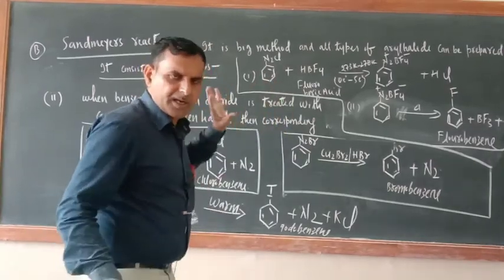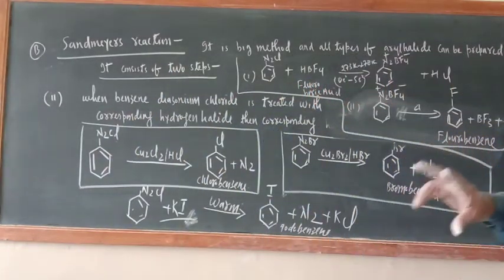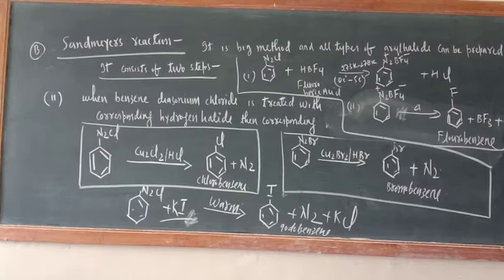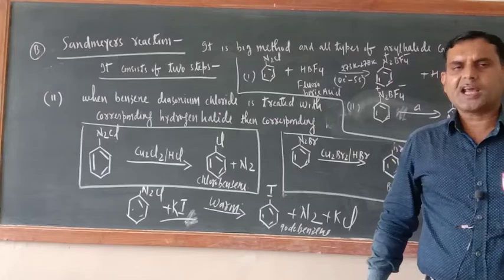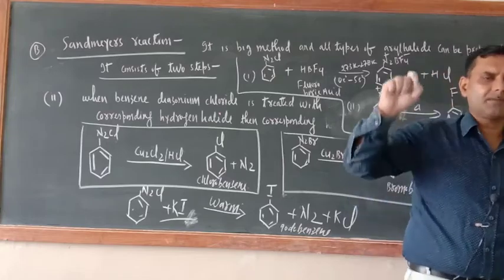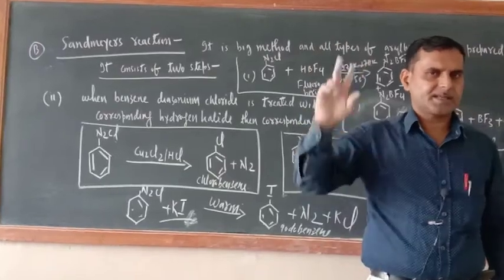So in a nutshell, what we can say is that Sandmeyer's reaction consists of two steps. The first step is diazotization, where aniline is treated with a mixture of NaNO2 and HCl. HCl should be taken in excess.